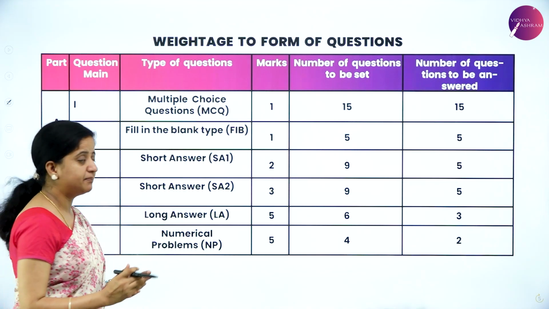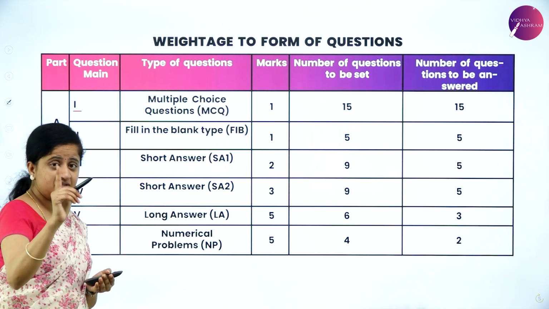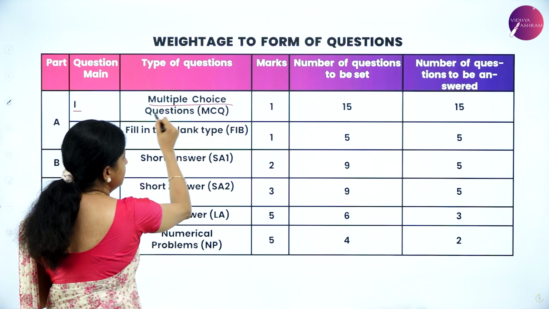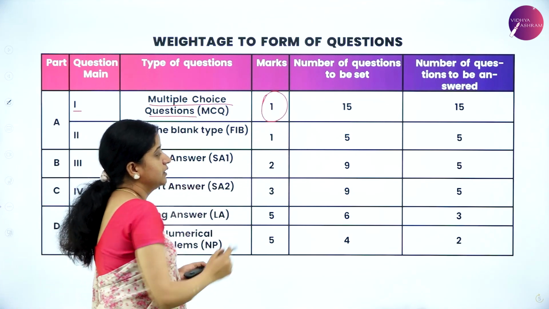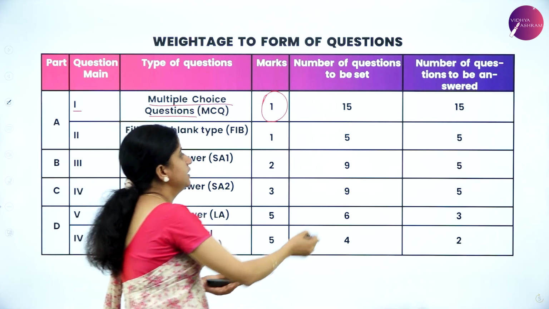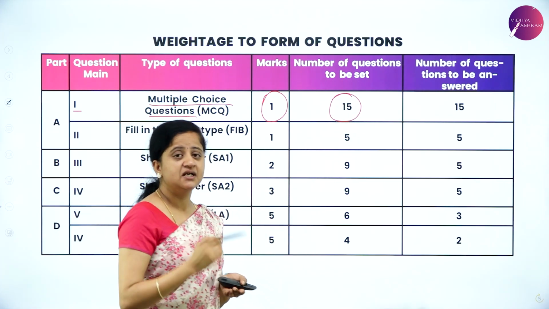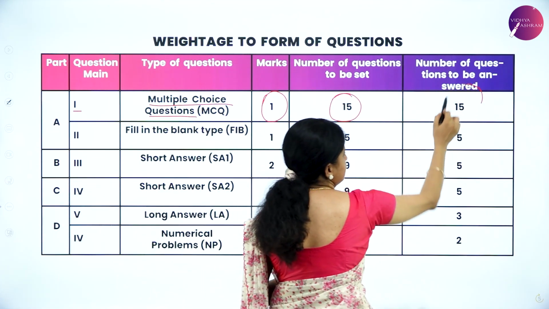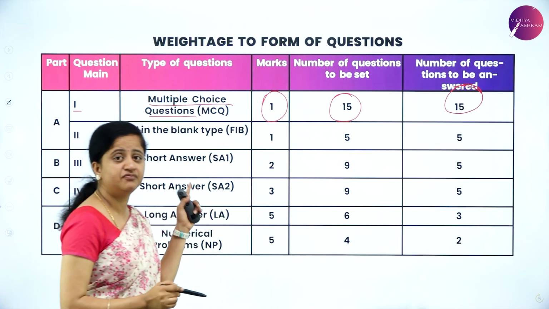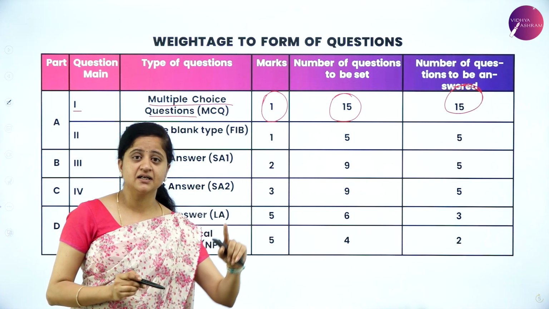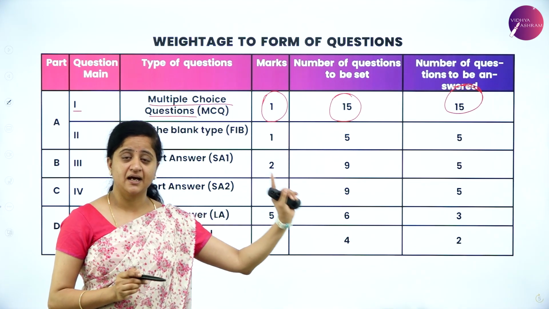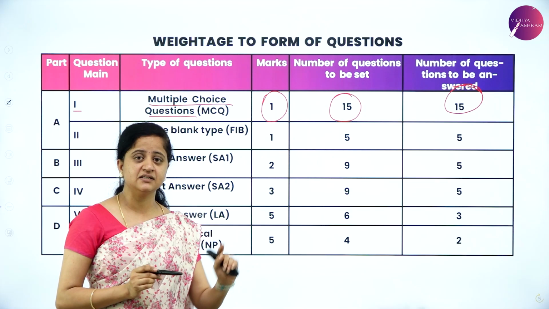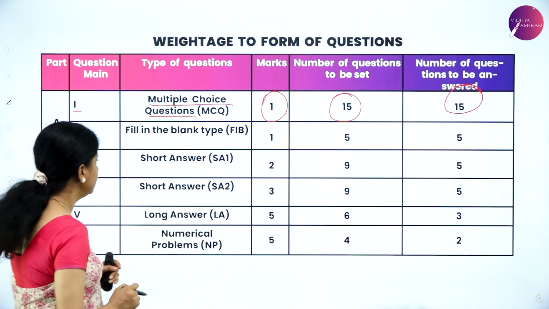In your question paper, the first part or the first main is about multiple choice questions. Each question carries 1 mark. How many questions will you have? You will have 15 questions and you need to answer all the questions. So the number of questions to be answered is 15, which means 15 marks for multiple choice questions. Each question carries 1 mark. So it is 15 marks from your first main.